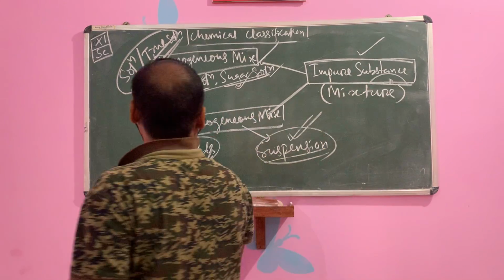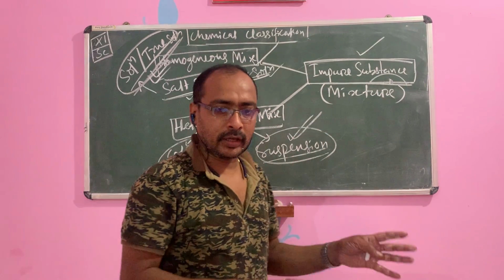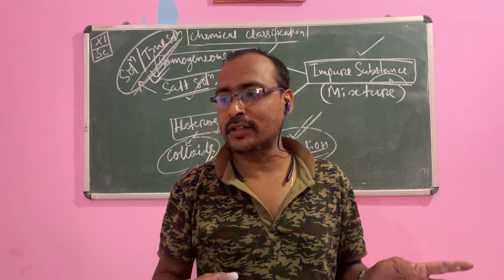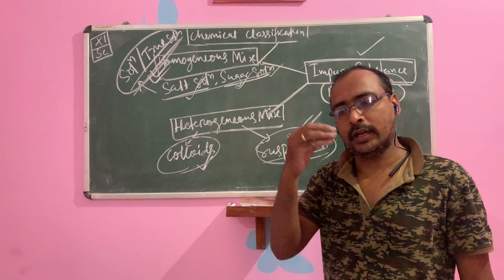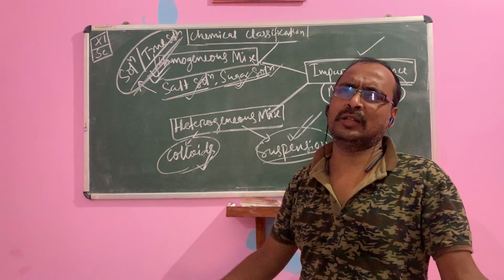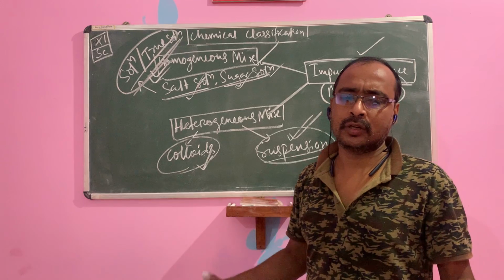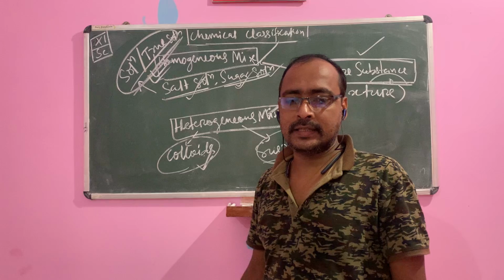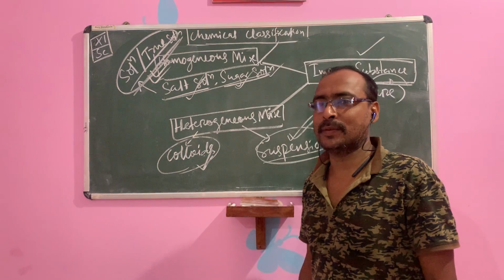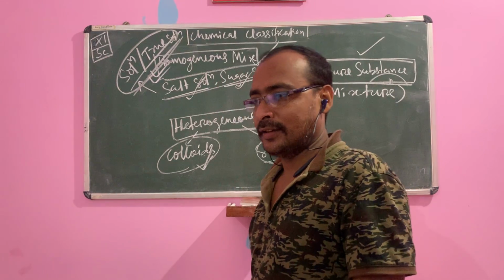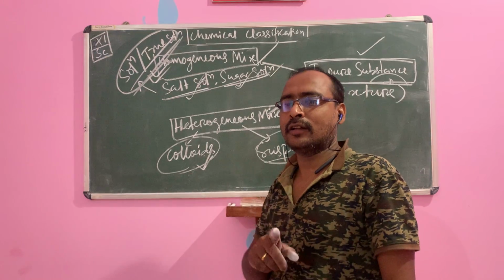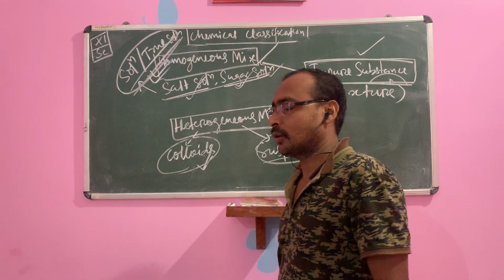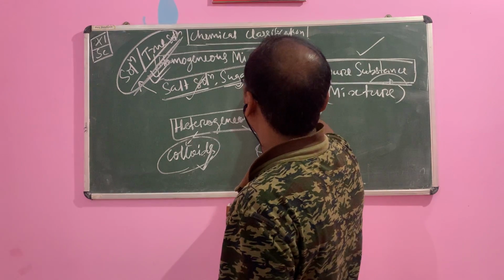So children, go through this concept. This is your starting chemistry: the science of matter is called chemistry. No need to remember the long definition. That is composition, structure, properties and transformation. Chemistry means CSPT: matter, composition, structure, properties and transformation. So children, these are all about this class.